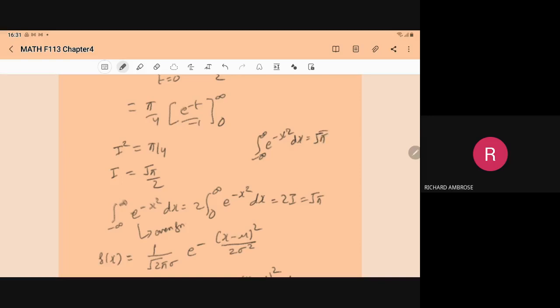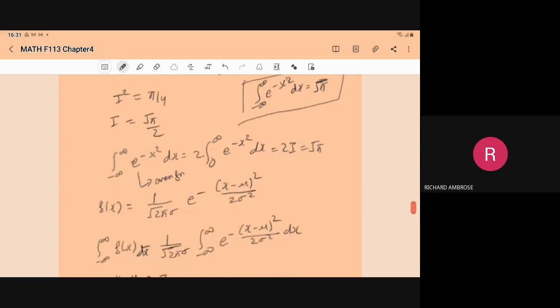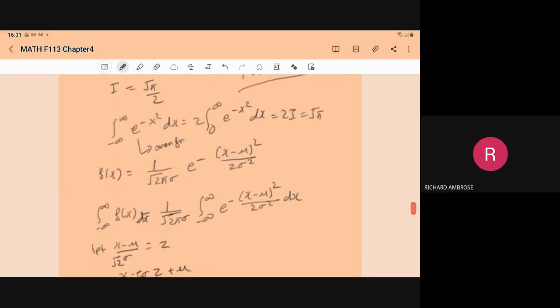Now you can use this integration directly, because I have proved it once, so wherever we require this integration, I can put directly root of pi. So what we have to prove? We have to prove whether fx is a PDF or not. First we have seen fx is greater than or equal to 0 for all x, since we have the exponential function.